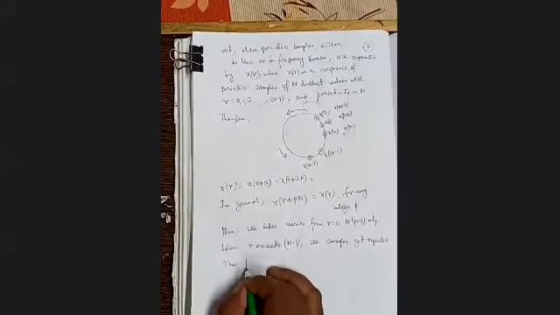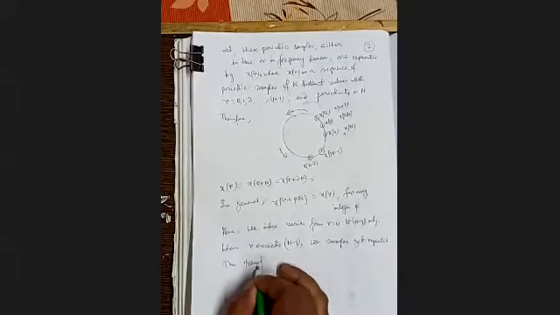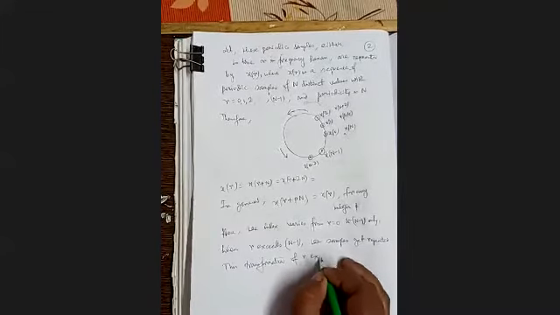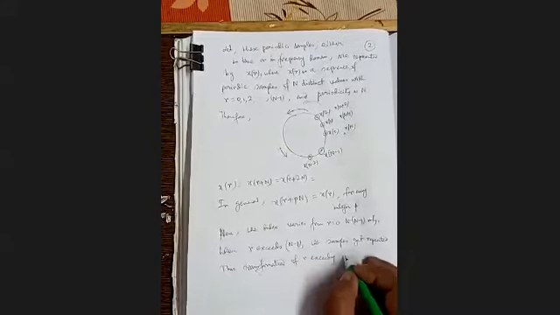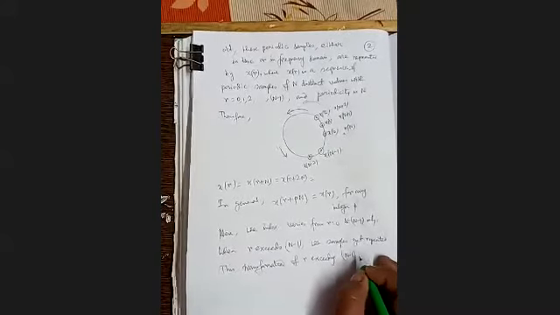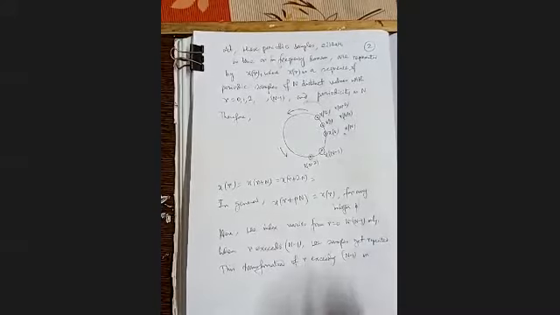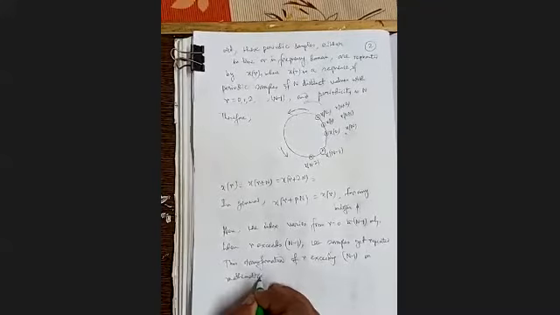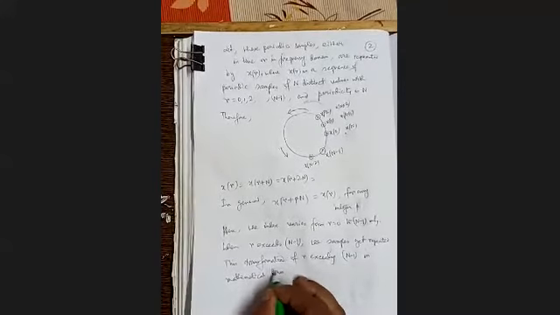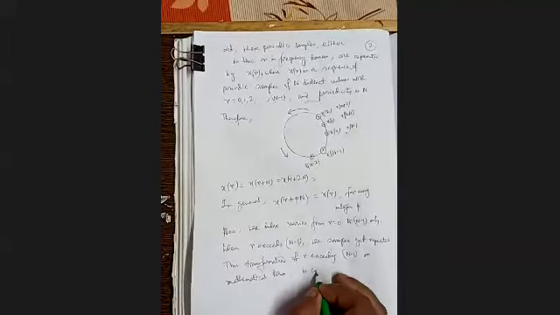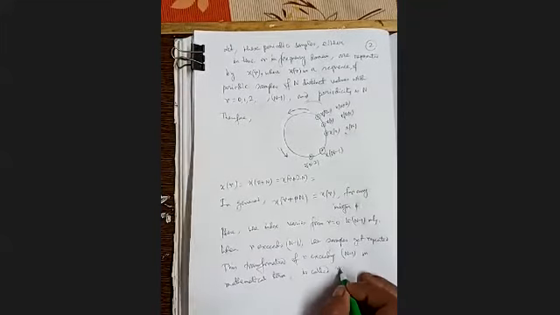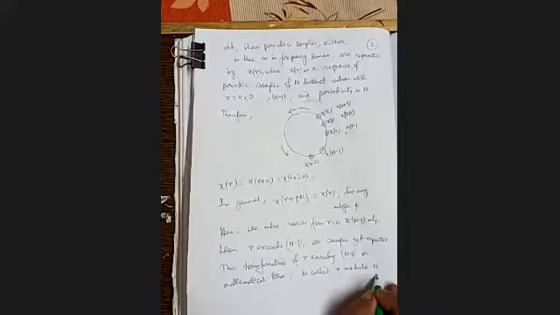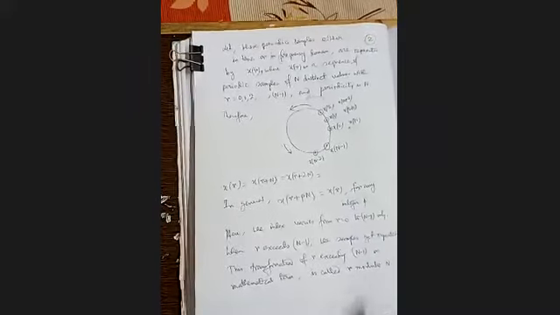So this transformation of r exceeding n minus 1 is called, in mathematical terms, R modulo n.